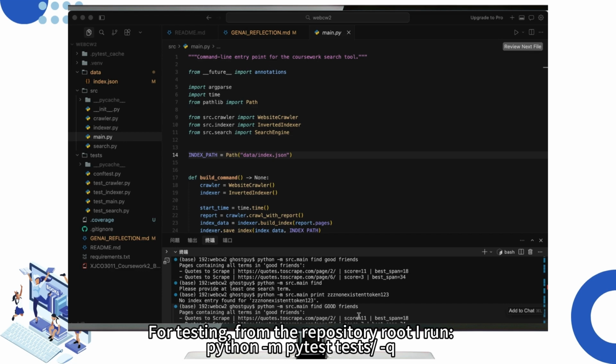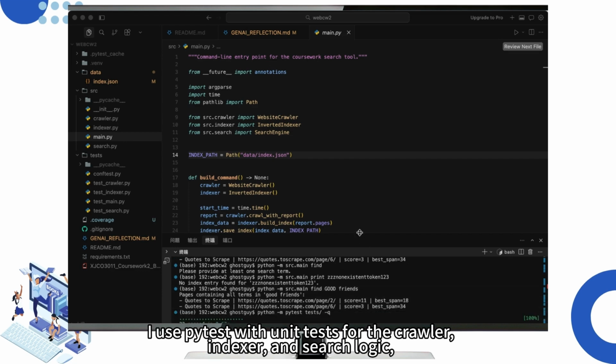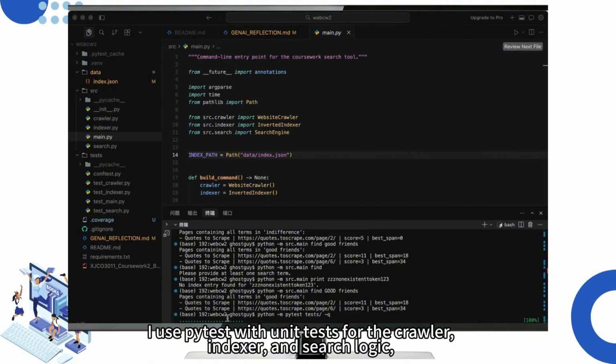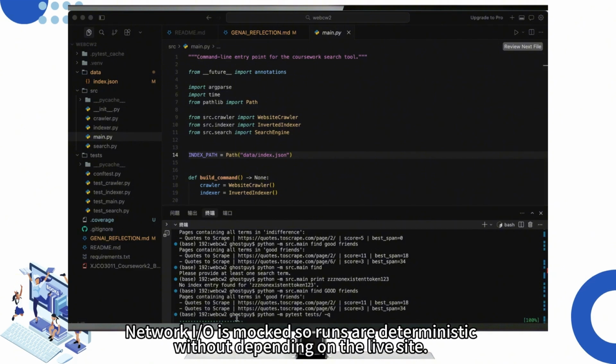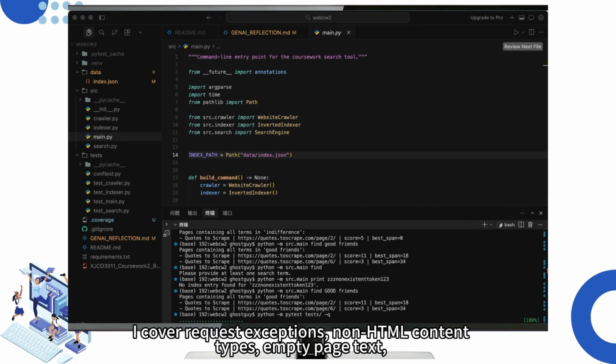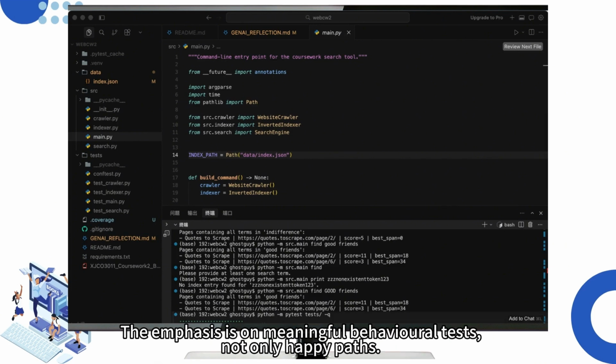For testing, from the repository root I run python -m pytest tests. I use PyTest with unit tests for the crawler, indexer, and search logic, plus integration style tests for the CLI commands, parse and main. Network IO is mocked so runs are deterministic, without depending on the live site. I cover request exceptions, non-HTML content types, empty page text, politeness timing via mocked clocks, empty queries, and conjunctive multi-word retrieval. The emphasis is on meaningful behavioral tests, not only happy paths.